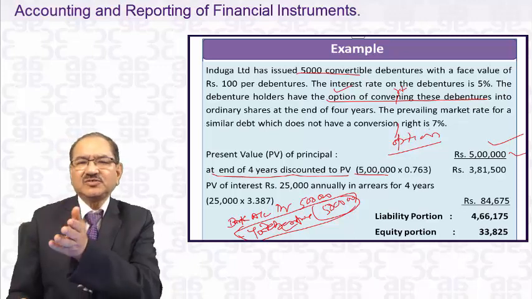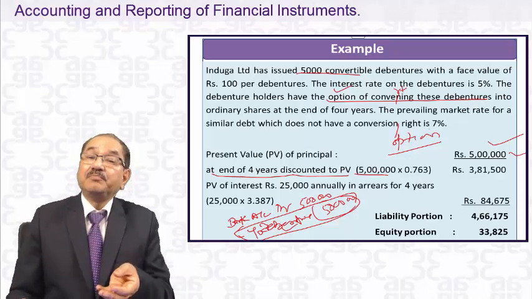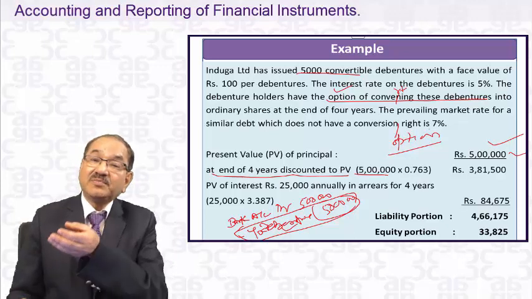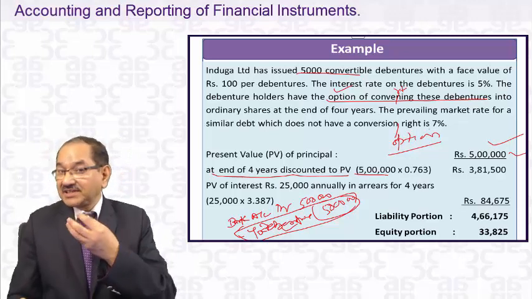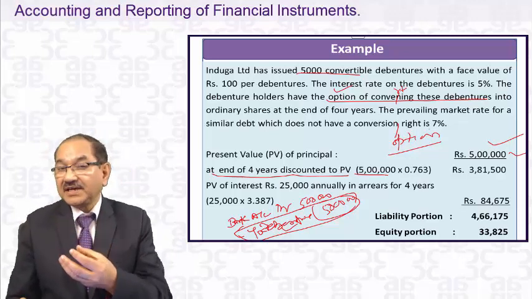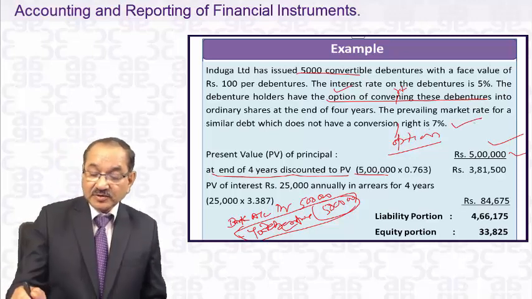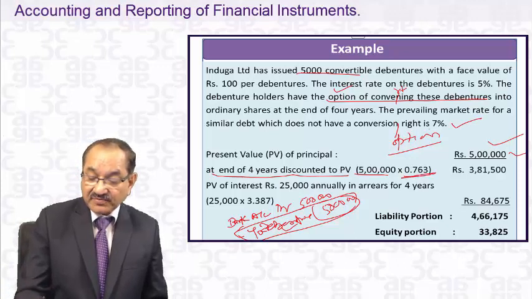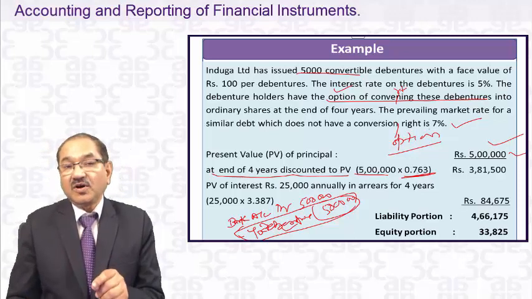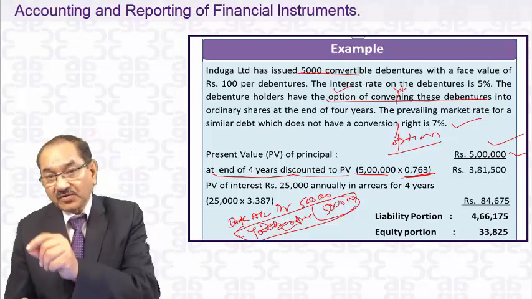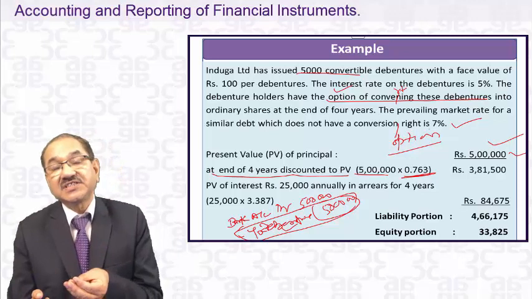Instead of paying after 4 years, you pay me less today. It means the present value of that payment, which you will receive after 4 years, is less. So what does less mean? You have a discounting factor, and that discounting factor is the market rate of interest, which is 7%. At that 7% discounting factor, the present value of rupees 1 which you will get after 4 years is 76 paisa, 0.763. You can say 76 paisa.